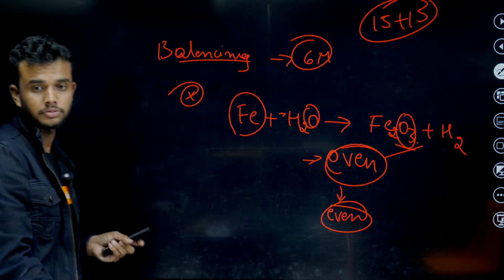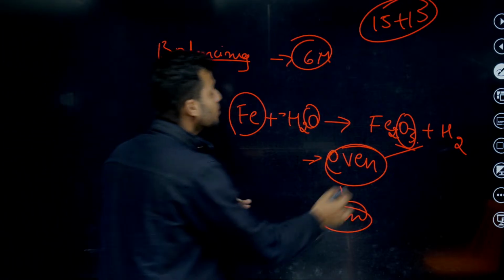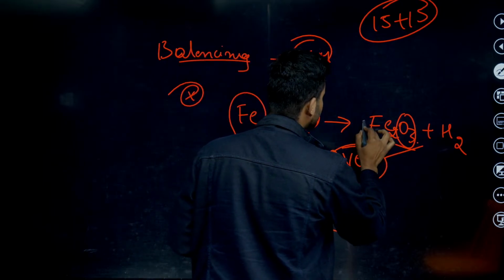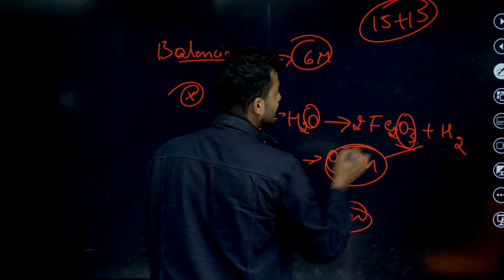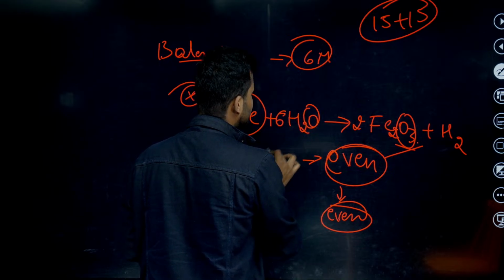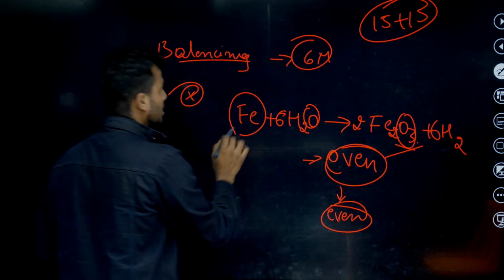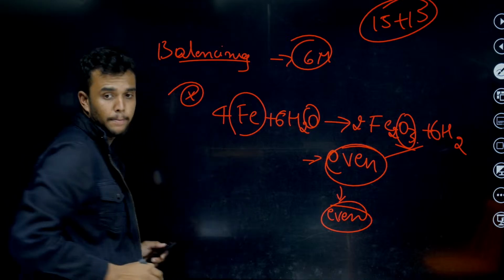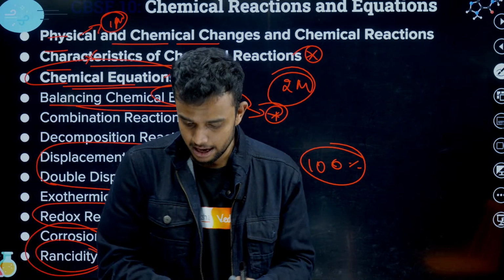Here you need to balance oxygen first. To balance oxygen, just put it here. What happened? 6 is coming, which is nothing but 6 here. 6 2s are 12. Very simple. Iron 4. You can easily balance. I hope balancing is done.